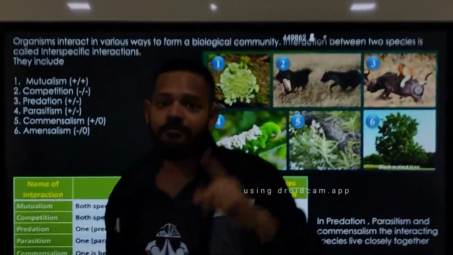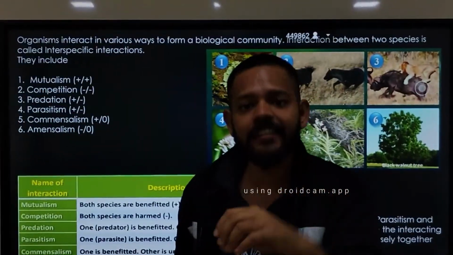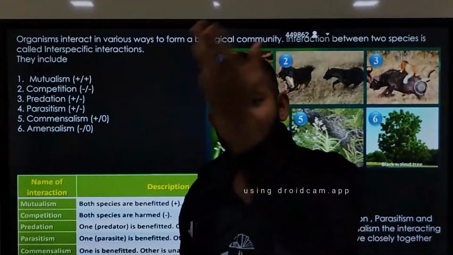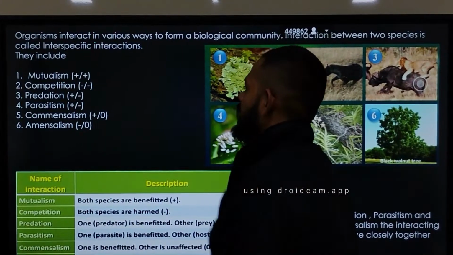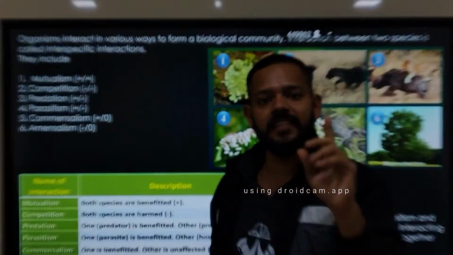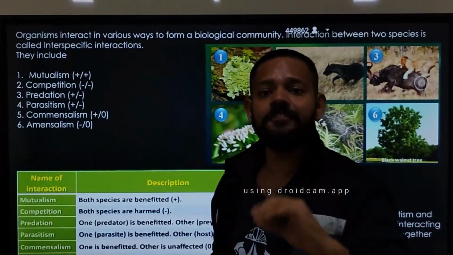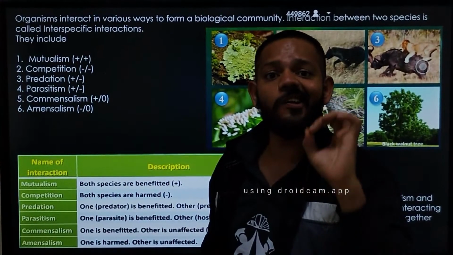Okay, and amensalism, one is on the negative side and the other one does not have any effect, either in the form of gain or in the form of loss. Okay, so again I am saying mutualism, positive, means both species are in gain. Competition, negative, means both species are in loss.